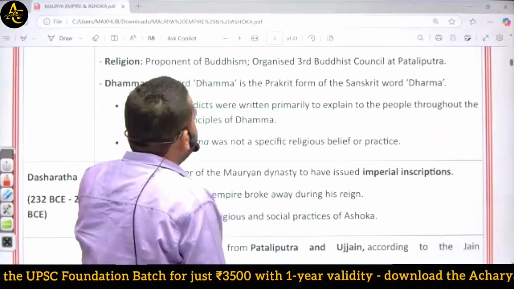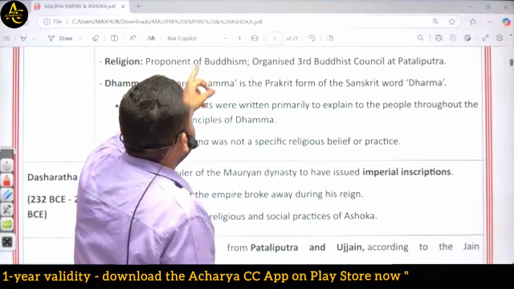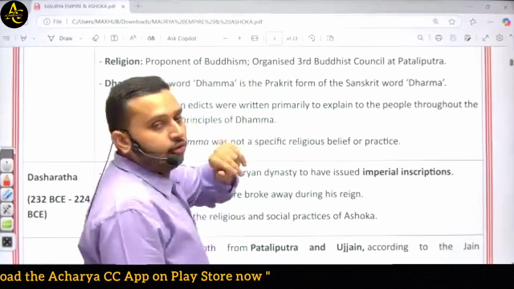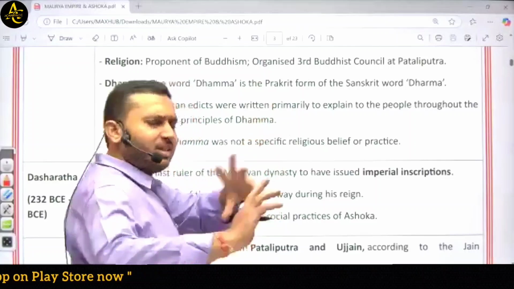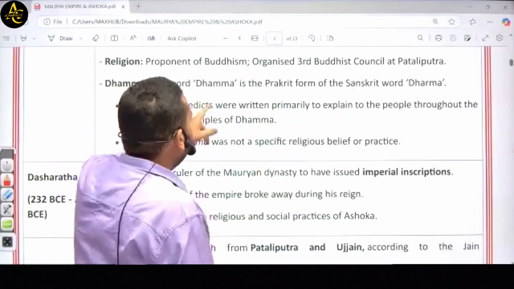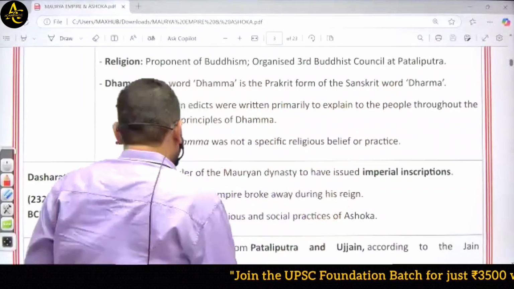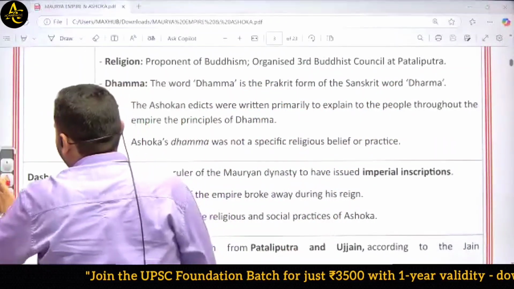So after this battle, Ashoka, a proponent of Buddhism, organized the third Buddhist council at Patliputra. This battle changed the mind of Ashoka totally. Then Dhamma, as I told, is the Prakrit form of the Sanskrit word Dharma.